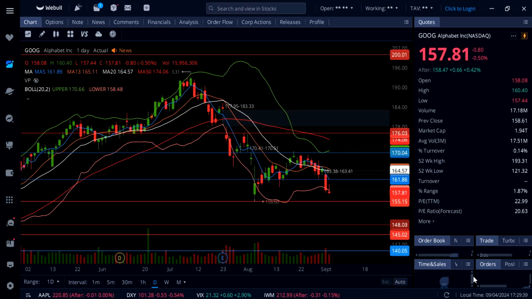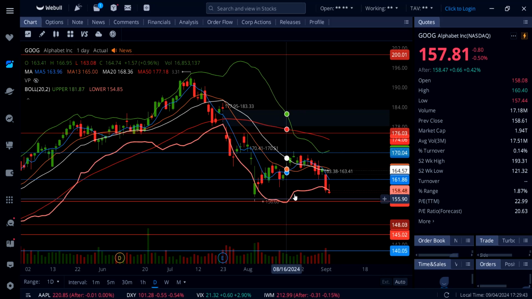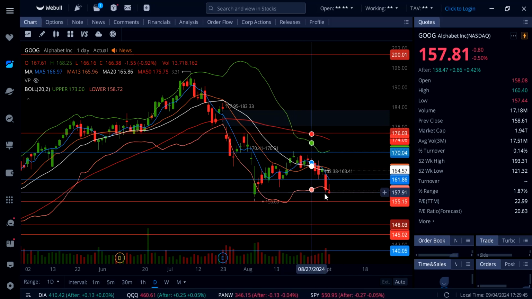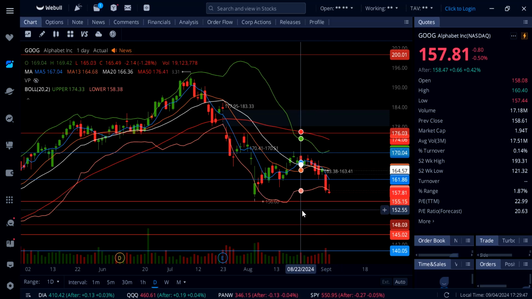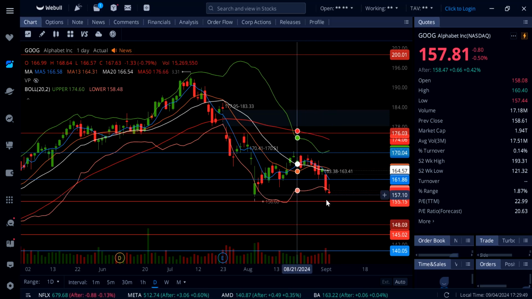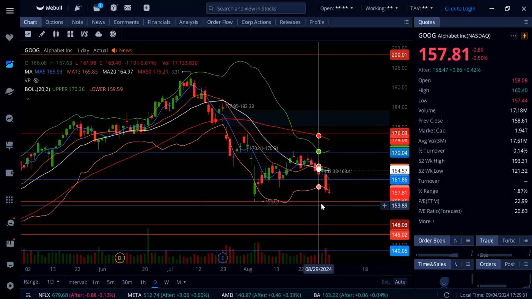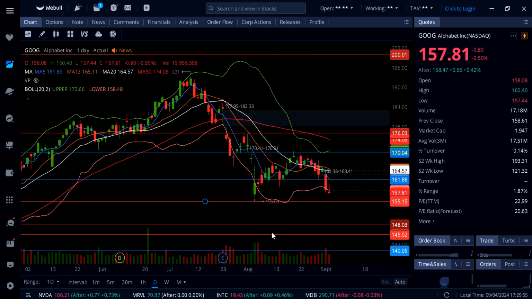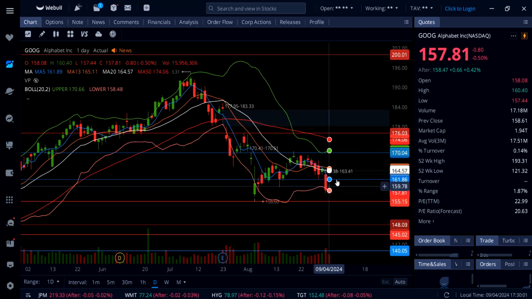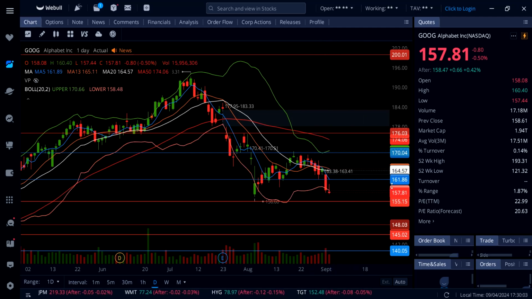On Google, stock is down 0.5%. So Google is getting extremely oversold, hitting the lower Bollinger Band and not even getting any sort of bounce here. So Google, I think in the near future, the range is like 155 to 158. It's going to stay there. But if this thing gets a bounce, we definitely have a gap on top, and this could be a nice setup. Not to go long, but play this gap to the upside, at least up to 162.